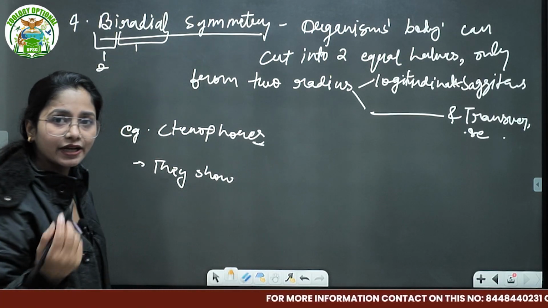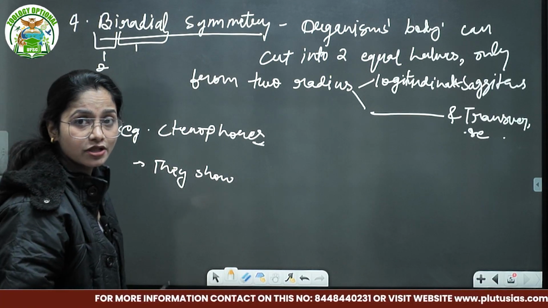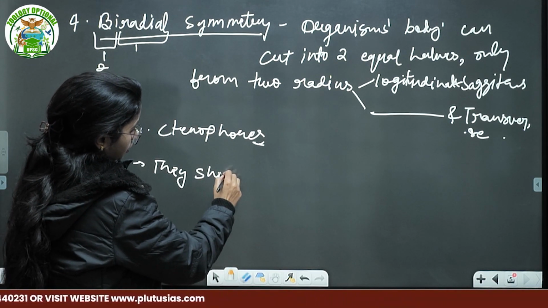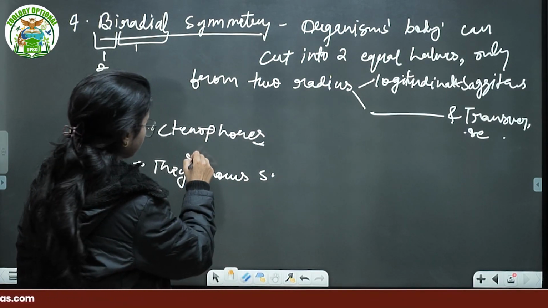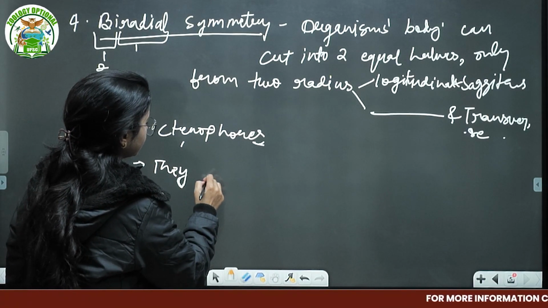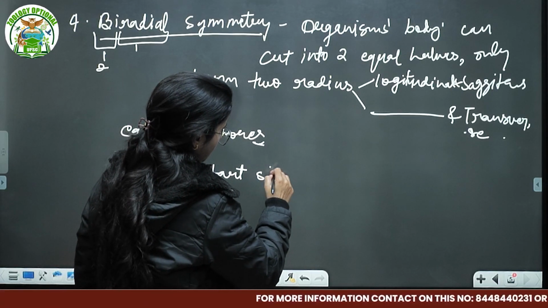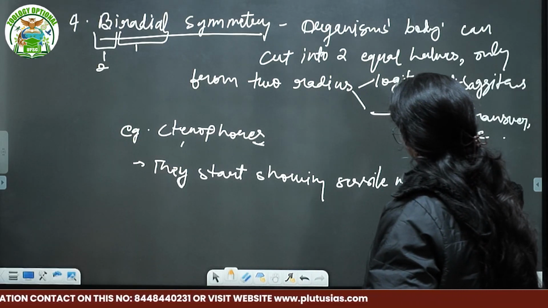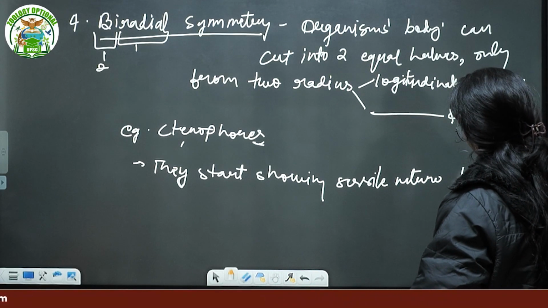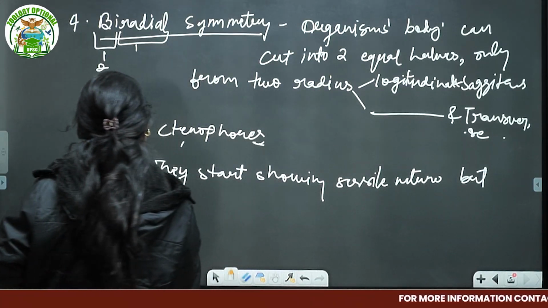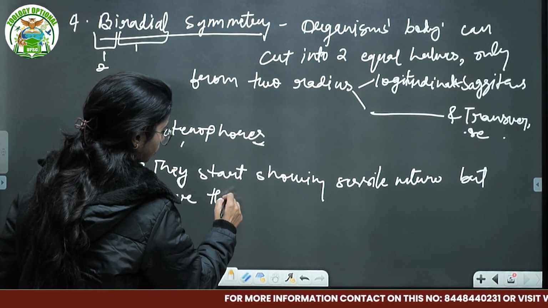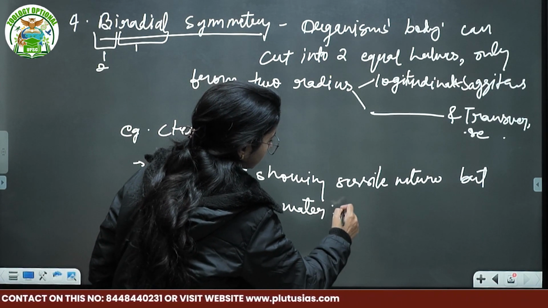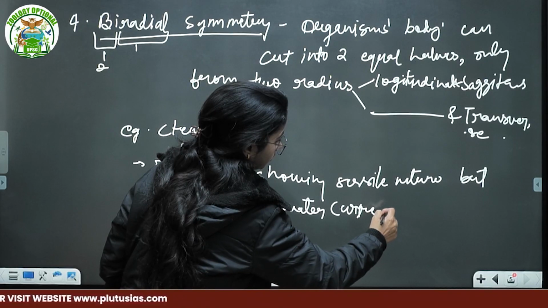They show the connecting link between radial and bilateral symmetry, but they mainly show sessile nature. They start showing sessile nature, but move or show movement through water current.